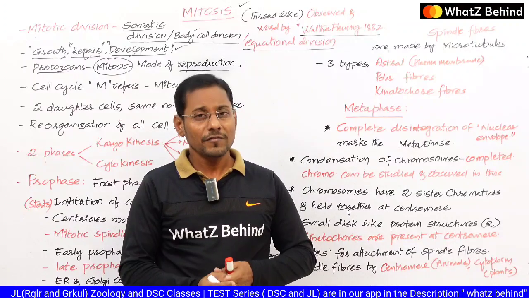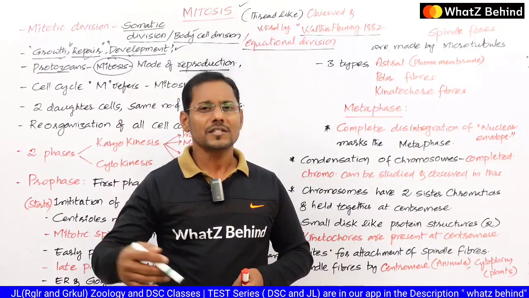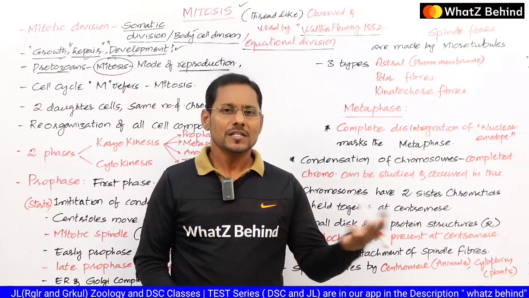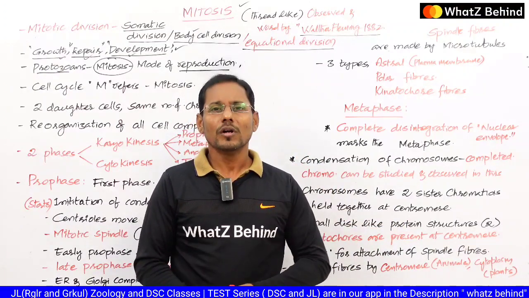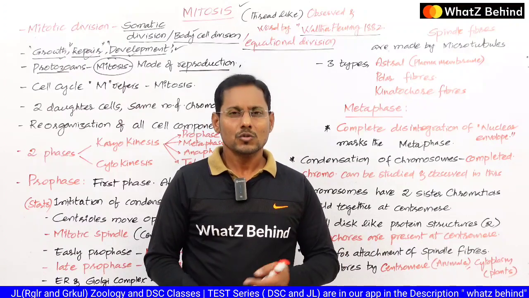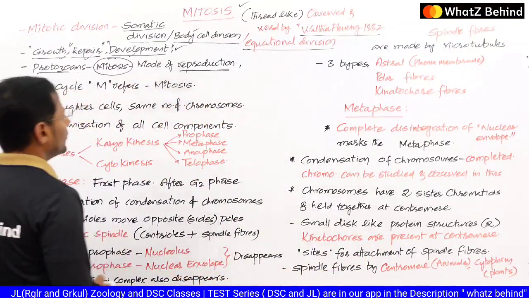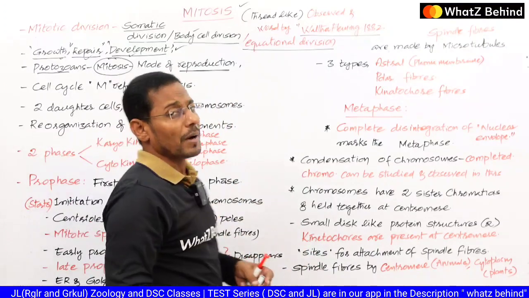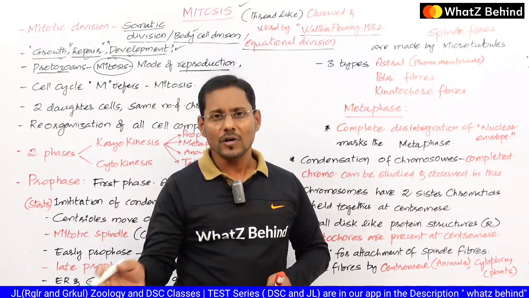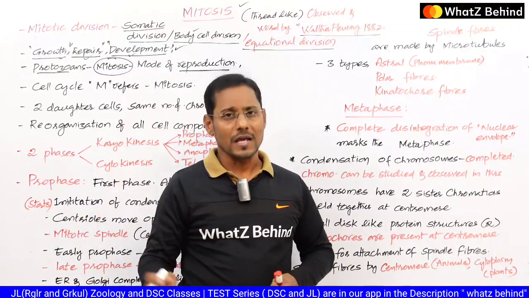But if mitosis takes place in some kind of organism such as protozoans, say if you take the Euglena, if you take the Amoeba, if you take the Serratium, the Vorticella, or else Paramecium, whatever it may be. If the cell is going to be divided into two, then we call it binary fission. It's a kind of reproduction in such organisms.